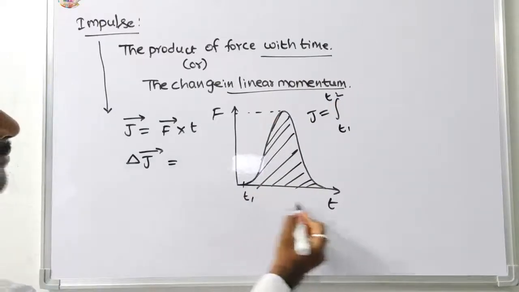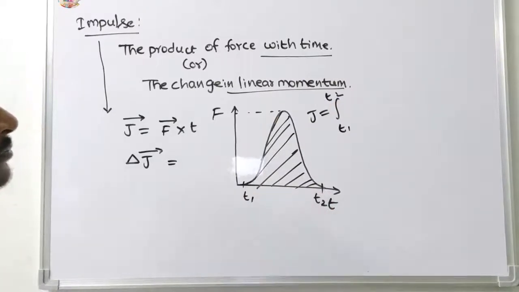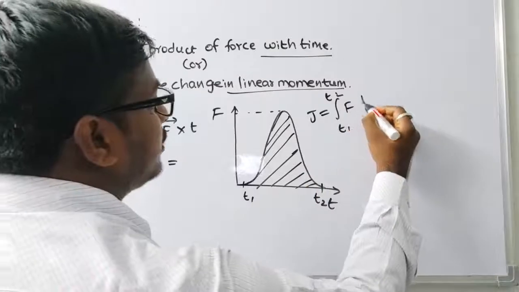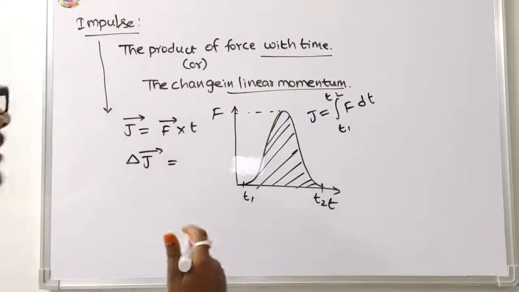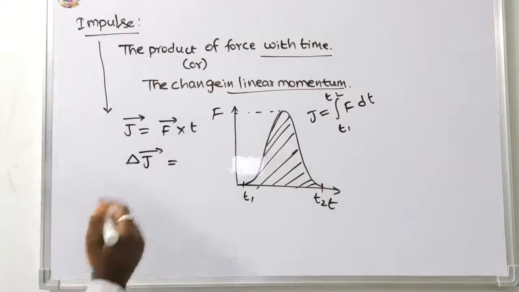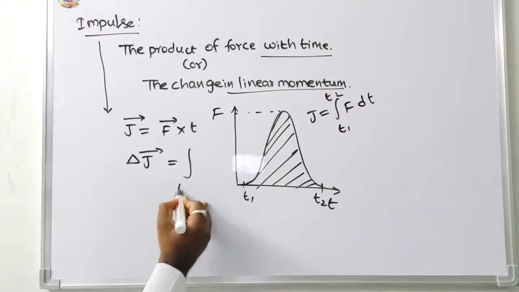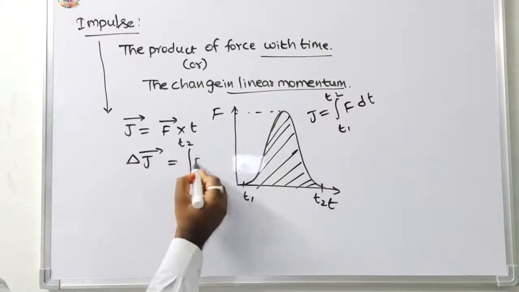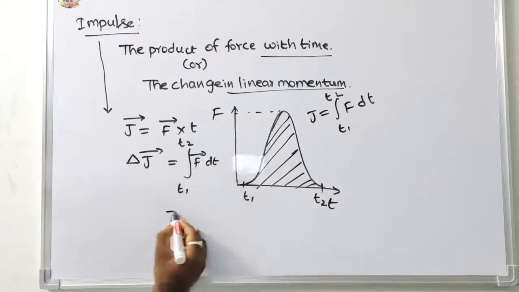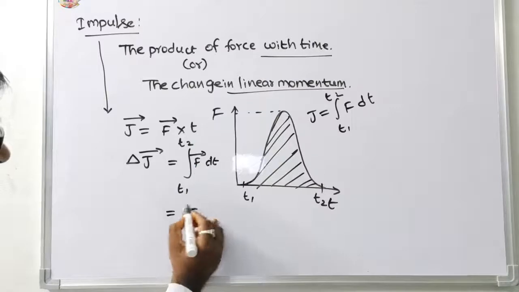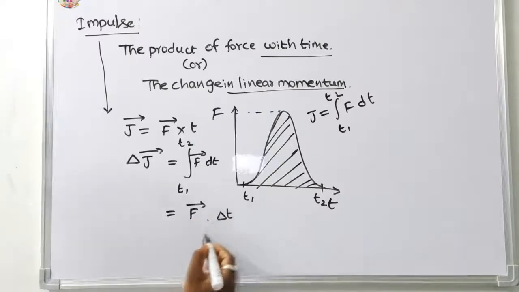This is the T1 and this is the T2. The integration limits are T1 to T2, F dt, the force into the change in time interval. Delta J bar is equal to the integration from T1 to T2 of F bar dt, that is equal to F bar dot delta T.